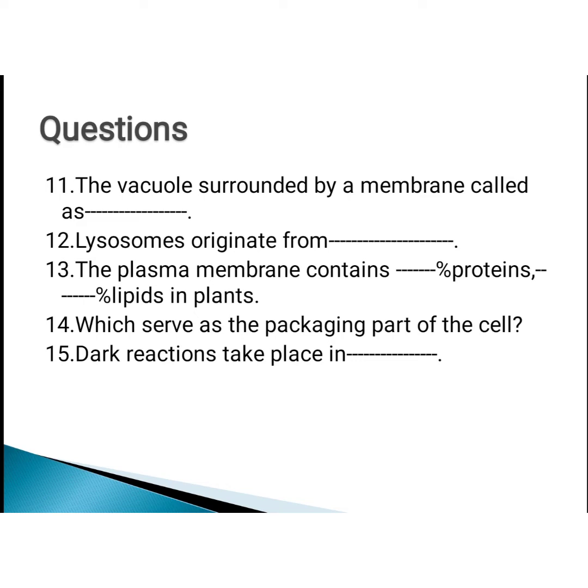Now 11th question. The vacuole is surrounded by a membrane called dash. Next, 12th question. Lysosomes originate from which cell organelle? 13th question. The plasma membrane contains dash percentage proteins and dash percentage lipids in plants. Next, 14th question. Which cell organelle serves as the packaging part of the cell? Coming to the 15th question. Dark reaction takes place in which cell organelle? It is an important and frequently asked question. These are the 5 questions. Go through the questions and write down the answers.